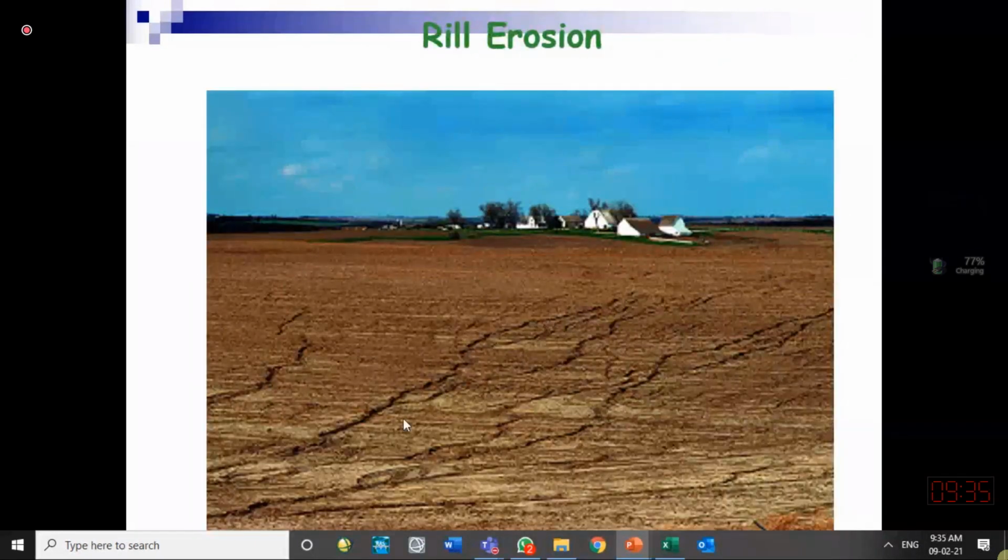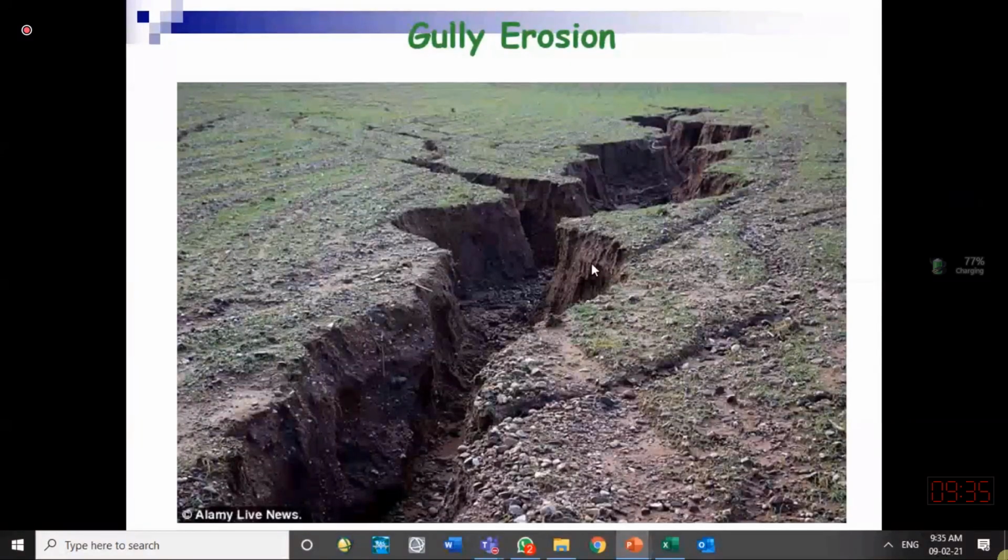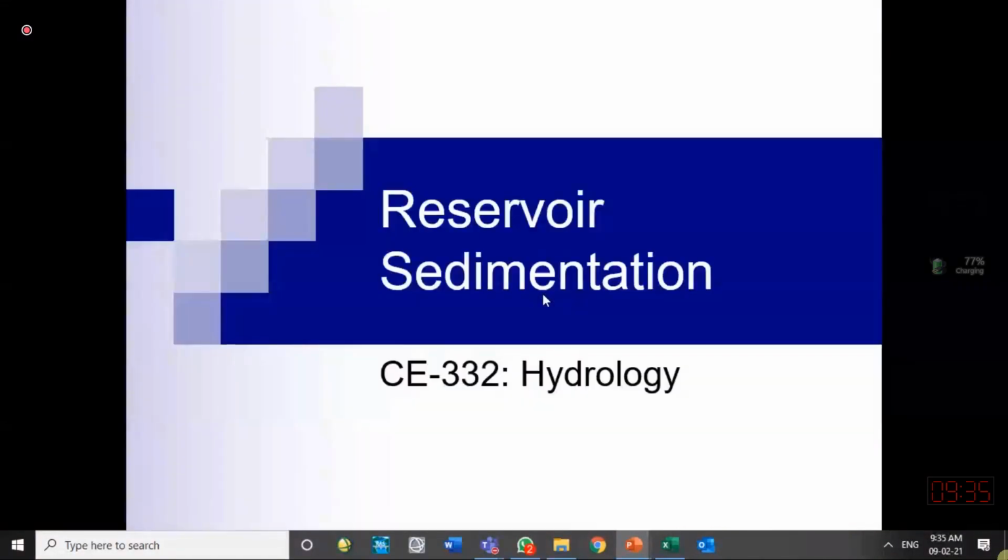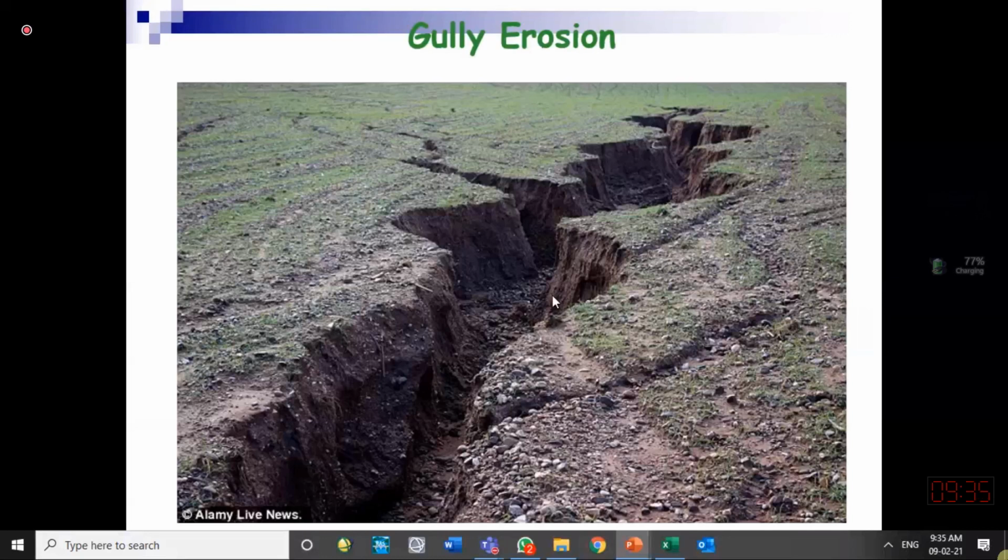Then small channels are formed even within the plain area. We say rills have been formed. If the rills are expanding or increasing in size, it means rills are also being eroded. So some soil is also eroded within the rills. When rills combine together, we say a gully has been formed, and when gullies combine together, we say a channel has been formed.